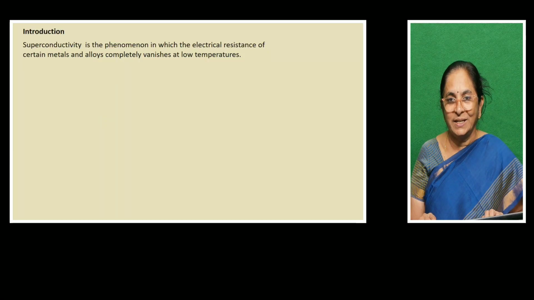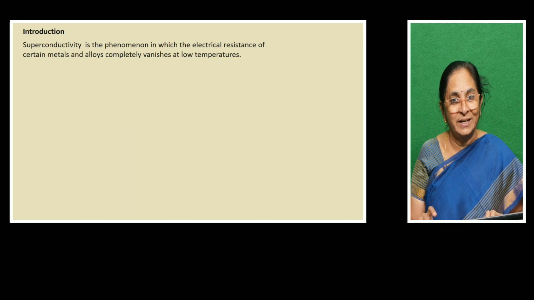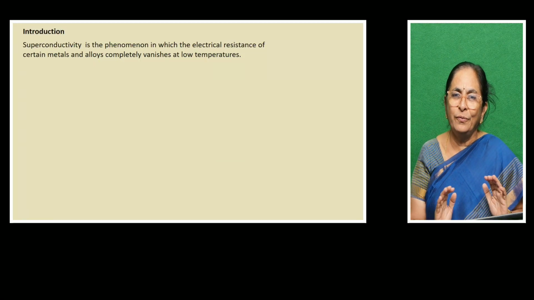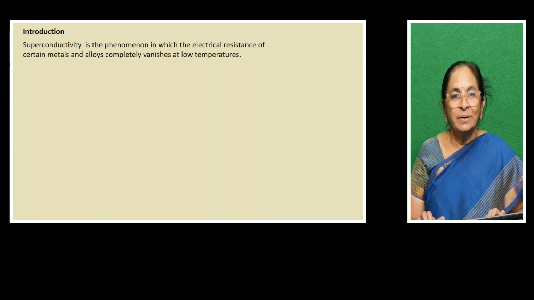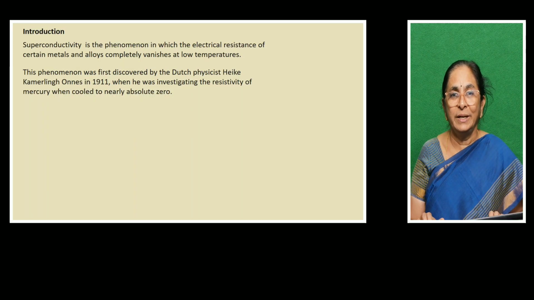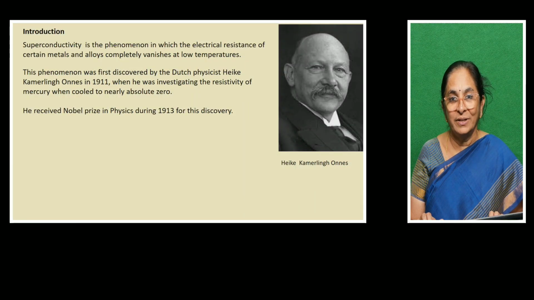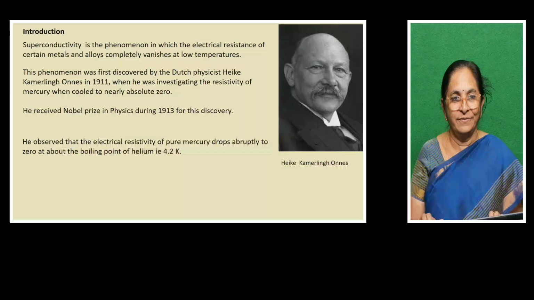Superconductivity is a phenomenon in which the electrical resistance of certain metals and alloys completely vanishes when they are cooled to very low temperature. This phenomenon was first discovered by Dutch physicist Heike Kamerlingh Onnes in the year 1911. He was investigating the resistivity of mercury when cooled nearly to absolute zero. He received the Nobel Prize in Physics in 1913 for this discovery in superconductivity.